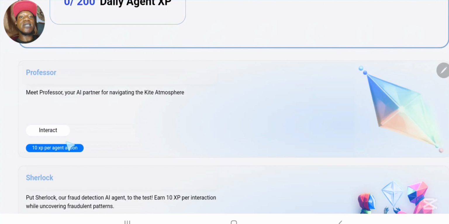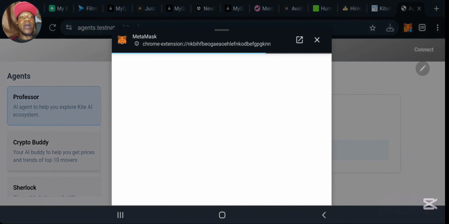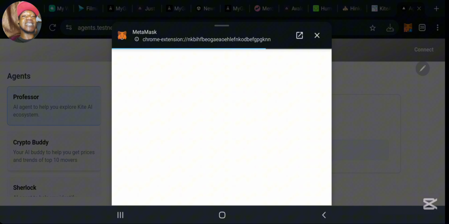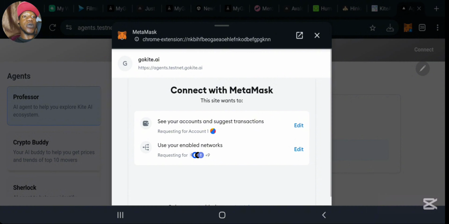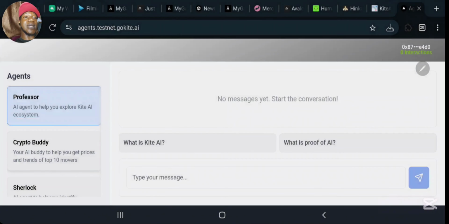So to interact with the agent, let's click on interact right now. Let's see what we're gonna have right here. So right now, guys, you can see we are required to connect our wallet first. You need to connect your wallet. You scroll down a little bit, then you click on connect. Your wallet will be connected immediately. This is in order for it to track your interaction. So looking over here right now, you can see this is where your interaction is showing, that is how much you have actually interacted.